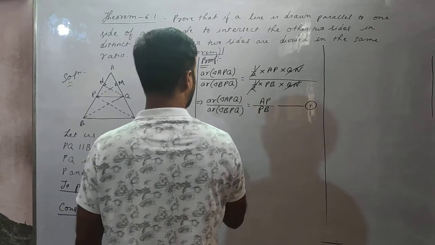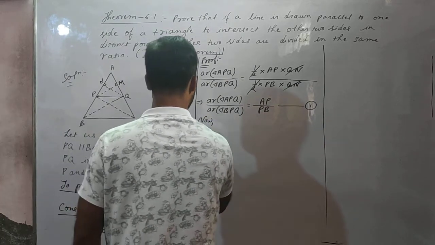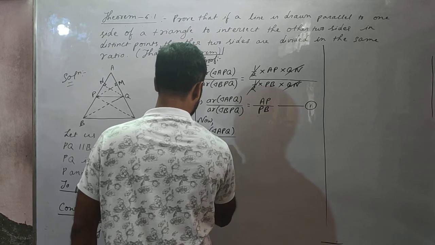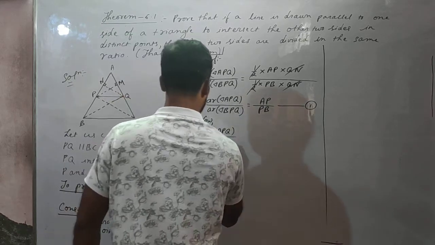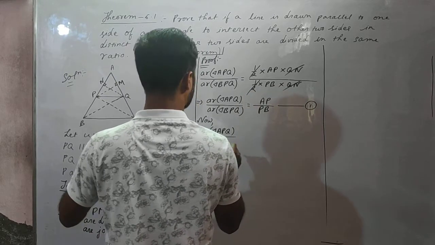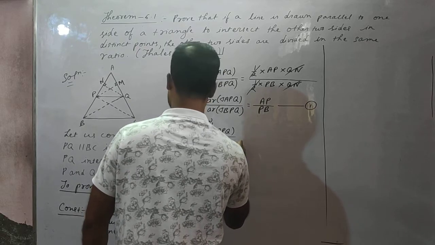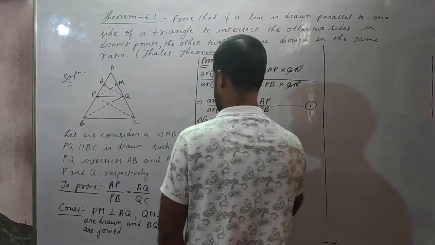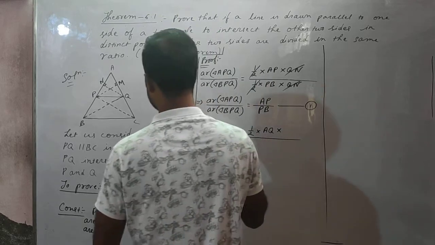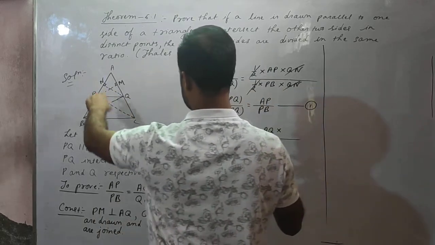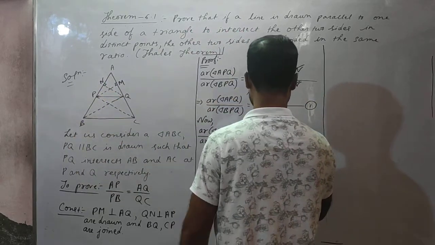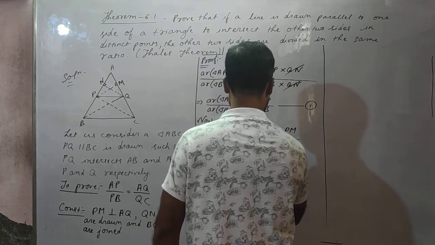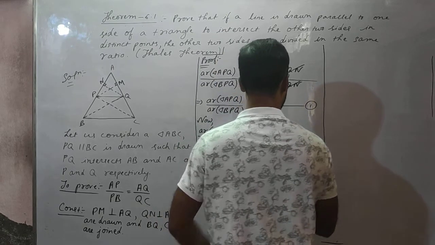Okay. Now area of triangle APQ by area of triangle CQP is equal to half into AQ into PM, and for CQP, base is QC into PM.